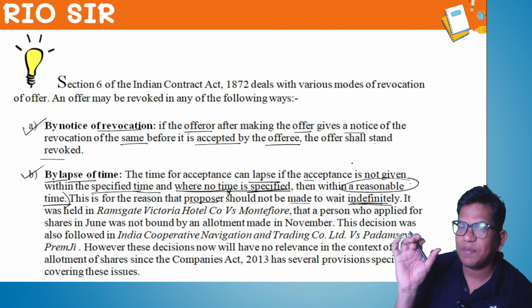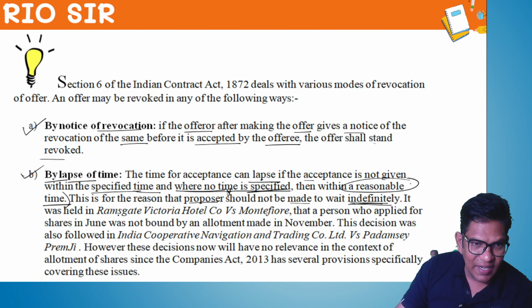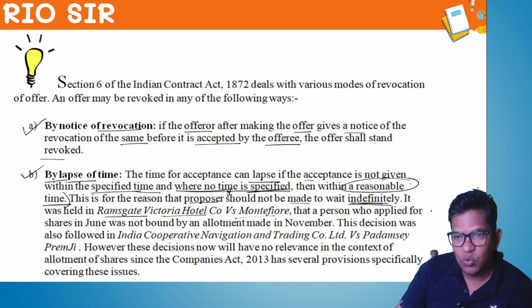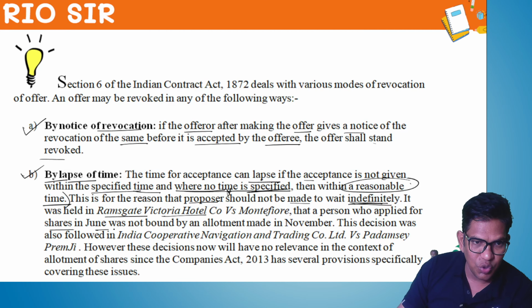There should be some specific time, right? It was held in Ramsay v. Victoria Hotel versus Montefiore that a person who applied for the share in June is not bound by allotment in November.